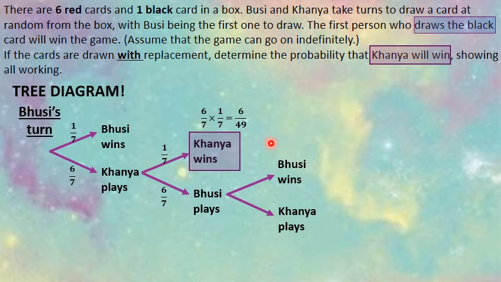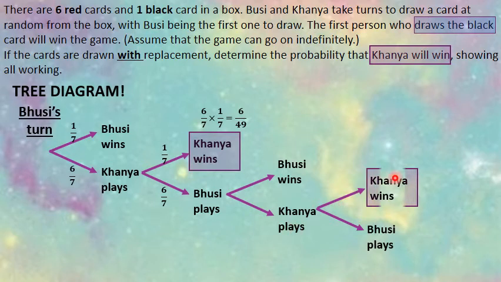So we carry on the branch. If Bosie wins, it's the end of the game. But if Bosie lost, Kanye plays, and then Kanye could possibly win, or he could continue the game, whereby it's Bosie's chance again. So let's have a look. What route would we have to take to get Kanye to win again? Let's fill in the fractions on the relevant branches.